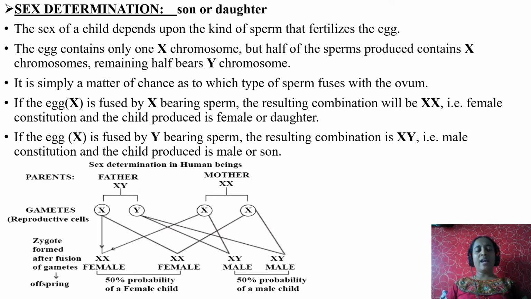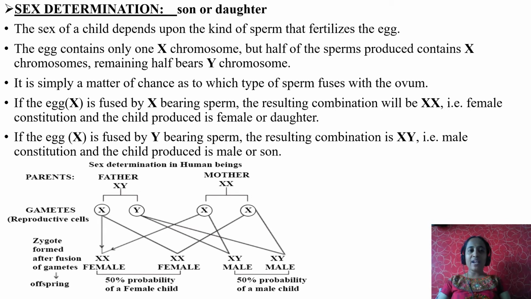See here, the egg contains only one X chromosome, but half of the sperms produced contain X chromosomes, and the remaining half bear Y chromosomes. So whatever the number of sperms produced, half carry X chromosomes and the remaining half carry Y chromosomes, right?